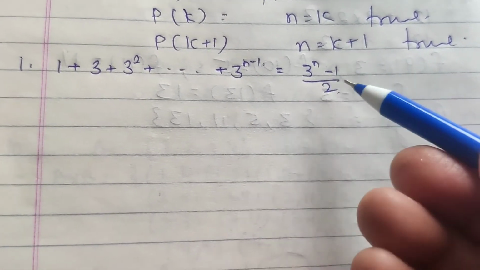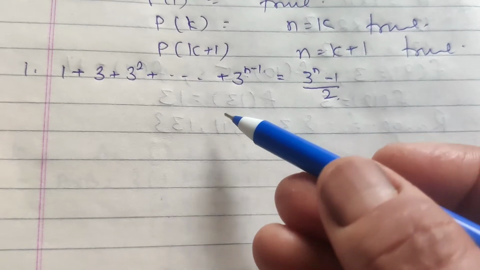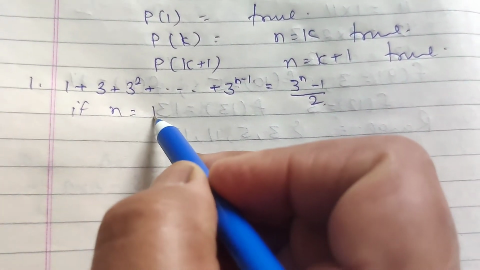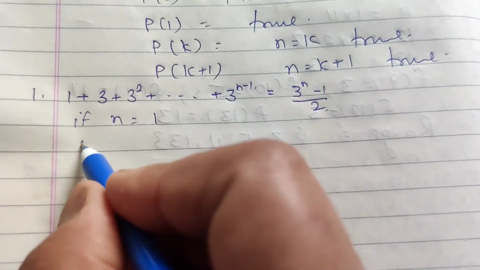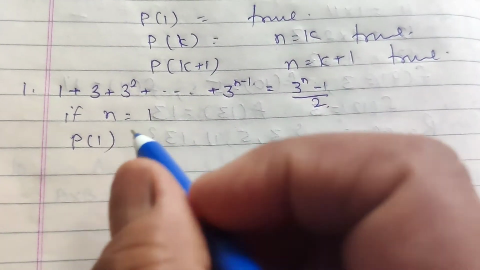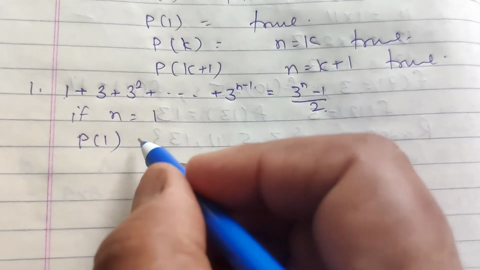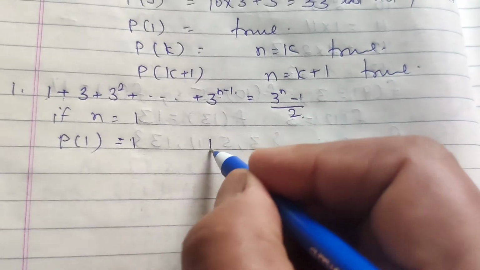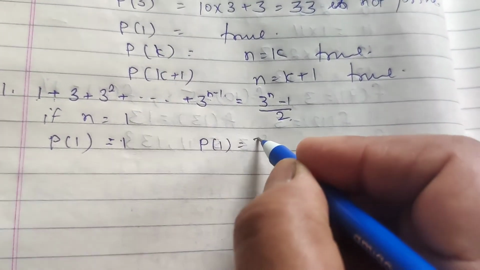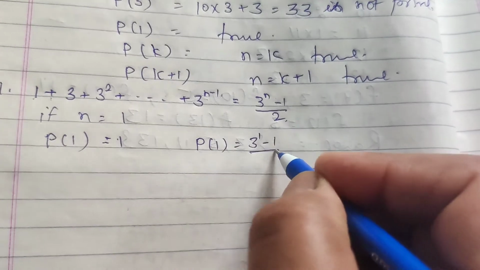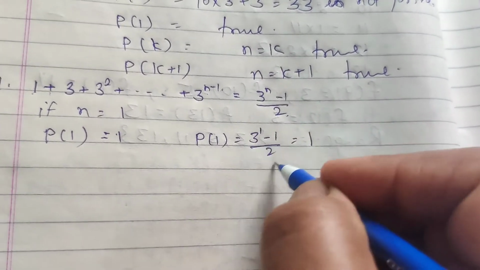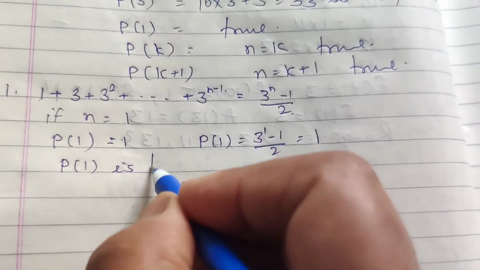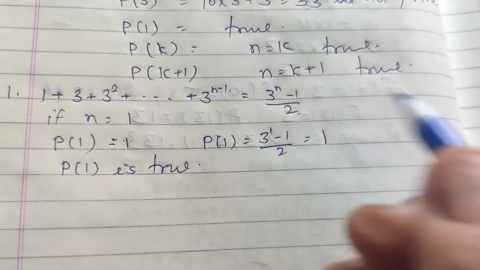Okay. Now we have to prove that it is true for P1. So if we take n equal to 1. Then the P1 means only n equal to 1, the answer is 1. Only one term, value is 1. And the RHS, 3 raised to power 1 minus 1 by 2. It is also 1. 2 minus 1, 2. It means P1 is true. Only for one term it is true.